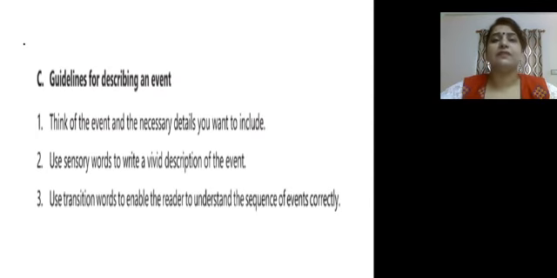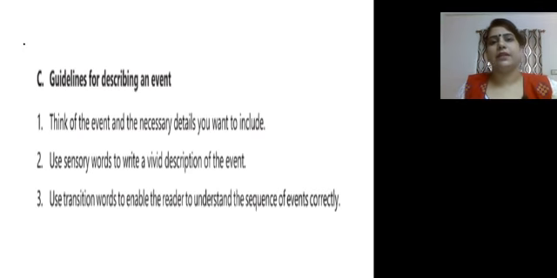How to describe any event. Descriptive writing is all about describing people, your past memories, events, and so many things, any object also. So what we have to do, think of the event and necessary details you want to include. Use sensory words to write a vivid description of the event. This is very important, to give a vivid description. Use transition words that we will discuss later on. What kind of words we can use here? Words to enable the reader to understand the sequence of events correctly.